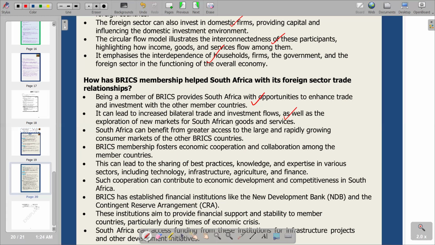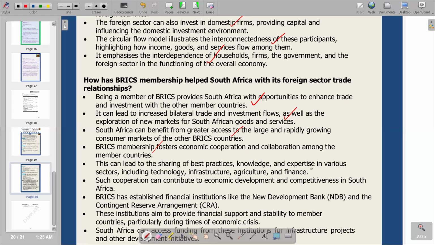Then we go to the next point. South Africa can benefit from greater access to the large and trade. And then our next point, BRICS membership fosters economic cooperation and collaboration among member countries. So this is exactly as we are trying to explain that it facilitates the issue of collaboration between those member countries. Then go to the next one.